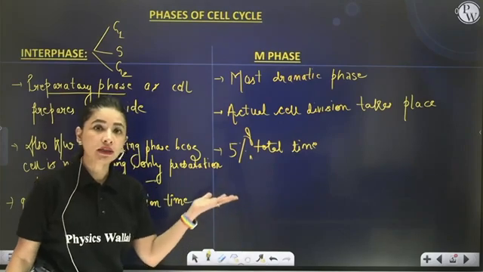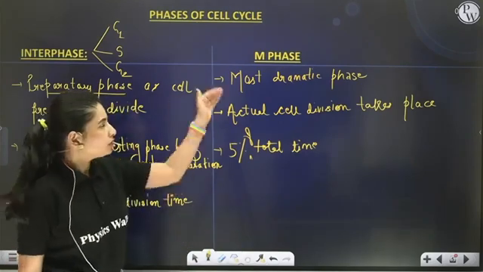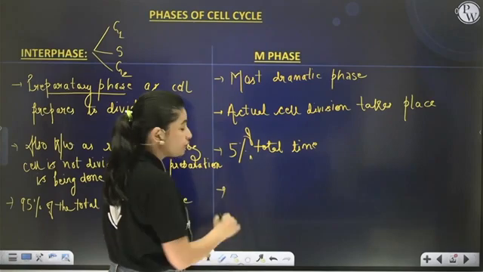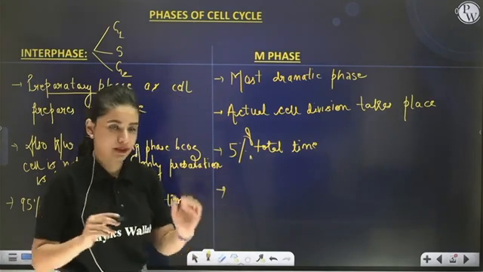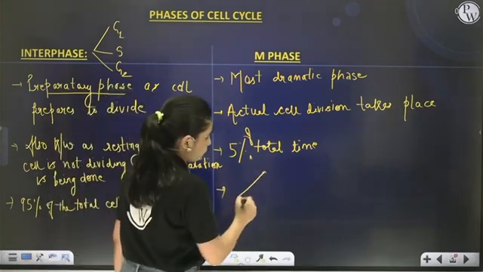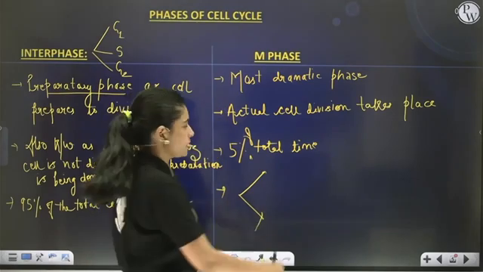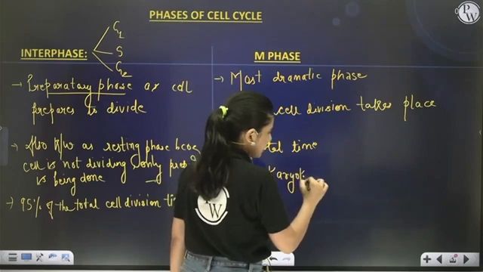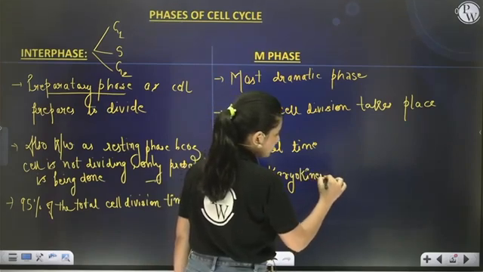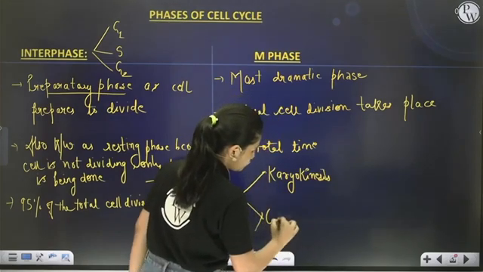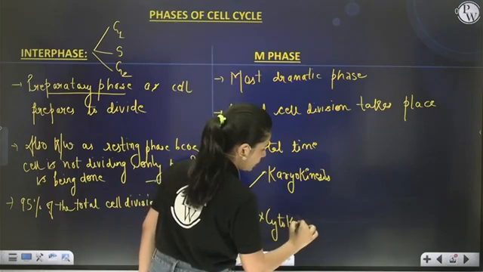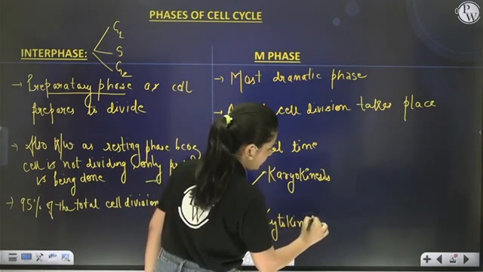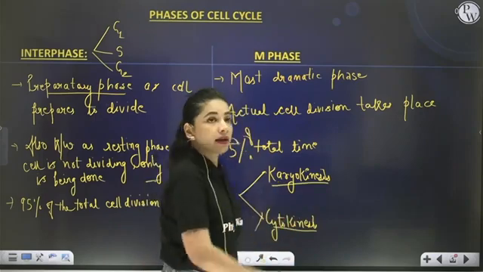Now, this M phase can be further divided into 2 steps, which are first nuclear division, called karyokinesis, and then cytoplasmic division, called cytokinesis. Correct?